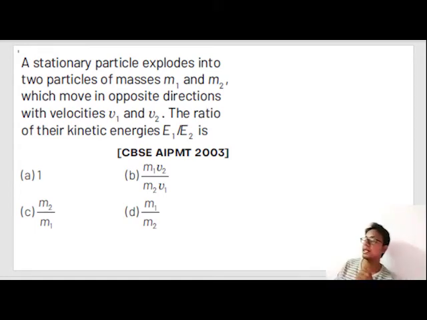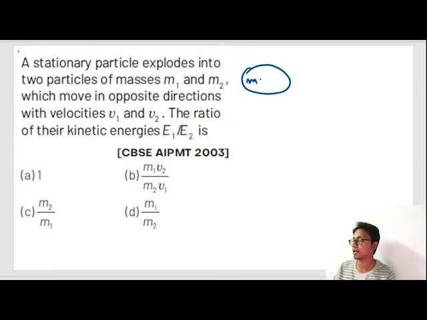A stationary particle explodes into two particles of masses m1 and m2, which move in opposite directions with velocities v1 and v2. The ratio of their kinetic energies E1 by E2 is? This is a theoretical question. What is the question saying? This is a mass m1 plus m2. It exploded, and m1 started moving in this direction with v1, and m2 started moving in this direction with v2.